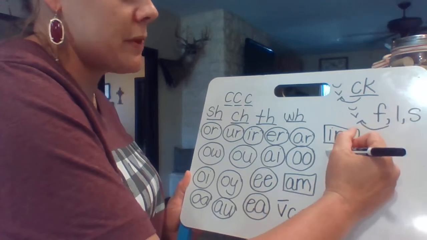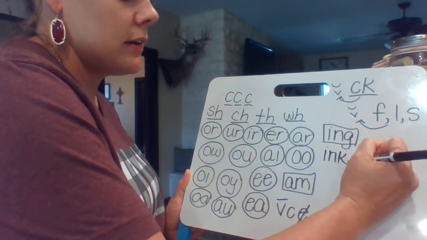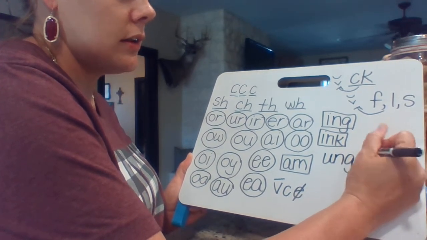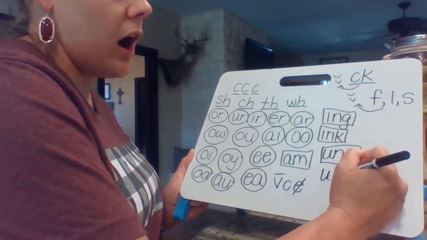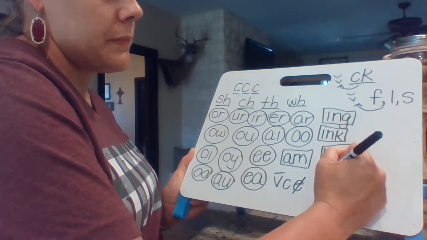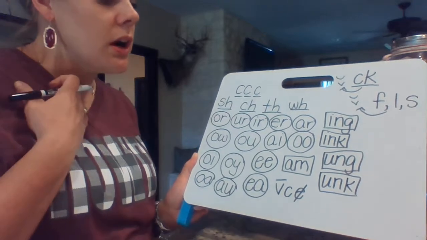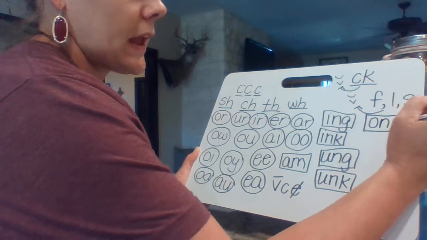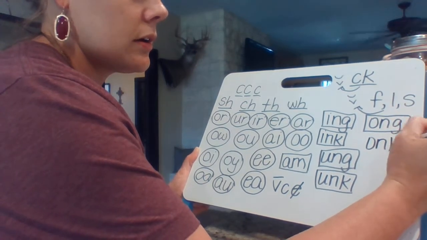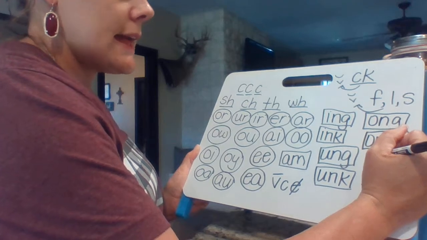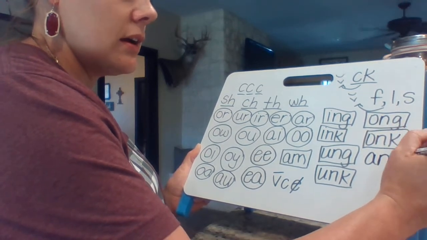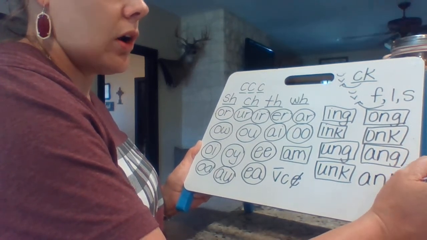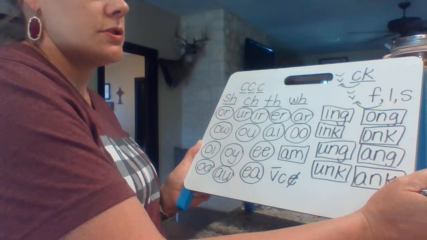Usually we box that. But then we also have ink. And then we have ung, like lung. And then we have unk, because those words kind of make the sound in the back of our throat. Okay, we have ong, and then we have onk. Okay, and then we have ang, and then we have ank. So all of these are here together.